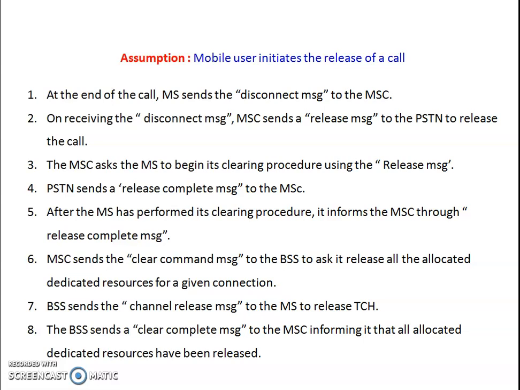After the mobile station has performed its clearing procedure, it informs the MSC through a release complete message. The MSC sends a clear command message to the BSS to ask it to release all the allocated dedicated resources for a given connection, like the TCH, the traffic channel that was given to that particular communication.